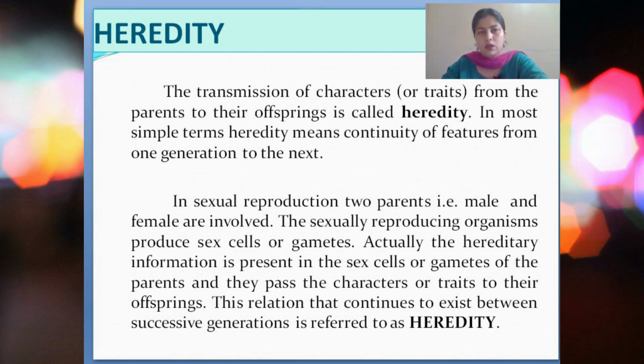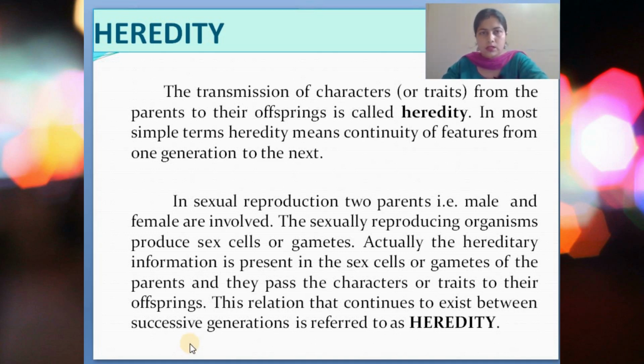And when we talk about heredity, first of all, you have to think about your previous chapter, that is reproduction. In that chapter, you have surely studied about the types of reproduction. There were two types of reproduction, sexual reproduction and asexual reproduction. And the term heredity is mostly applicable to sexual reproduction. In asexual reproduction also, there are some kinds of similarities, but when we talk about heredity, we have to talk about sexual reproduction in detail.